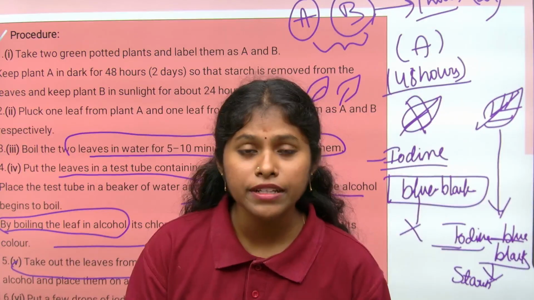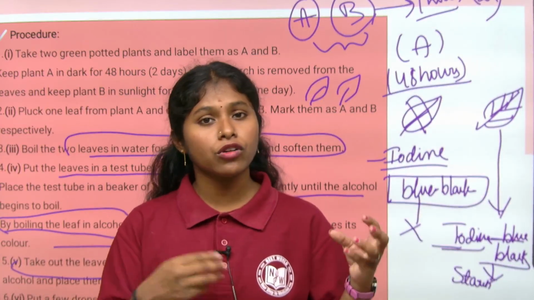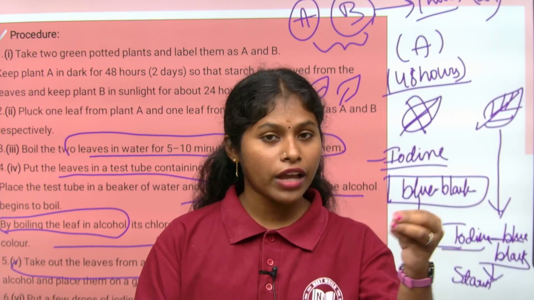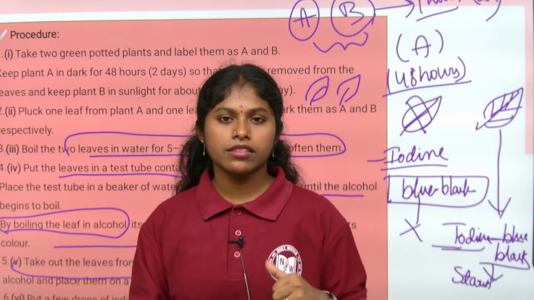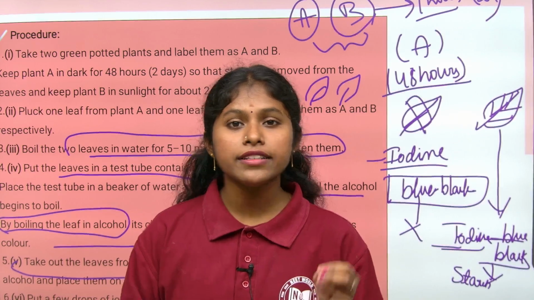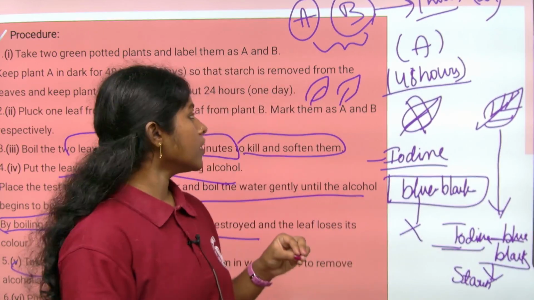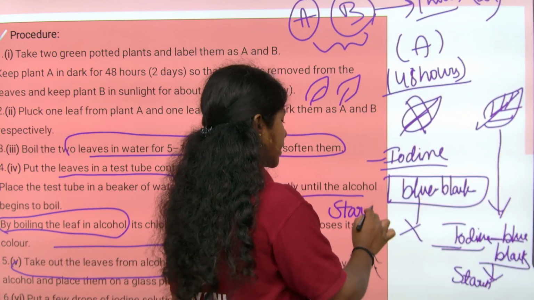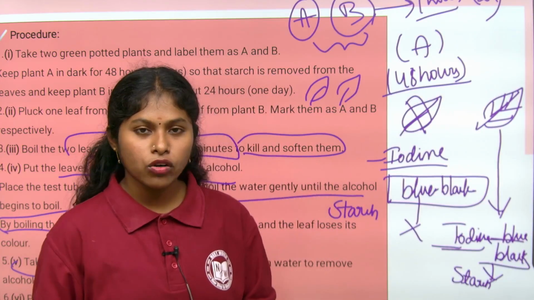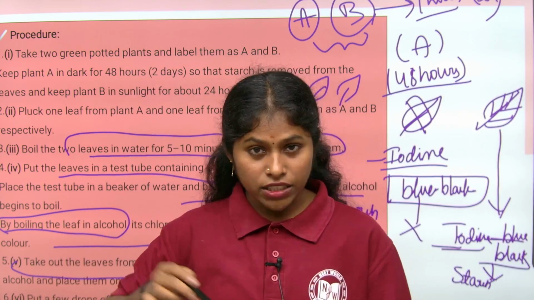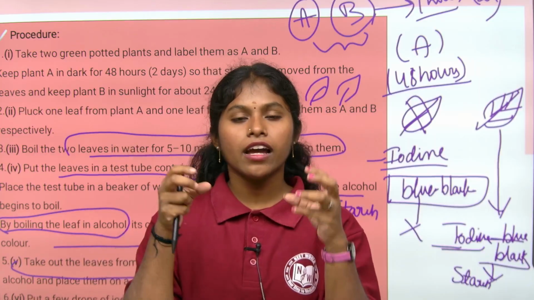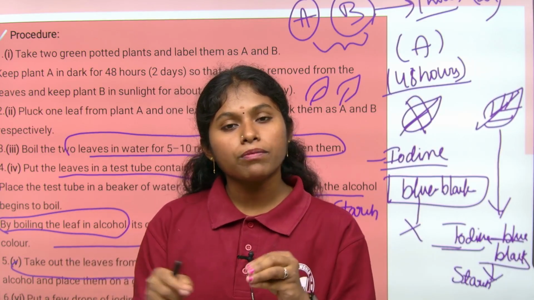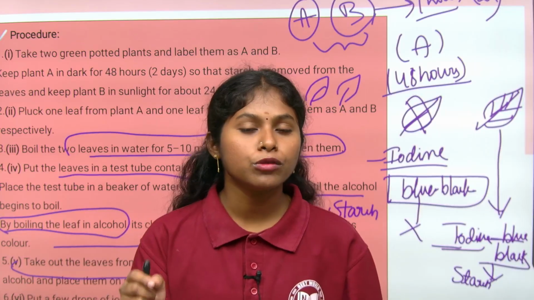The iodine present in the potassium iodide, sometimes it is done by mixing potassium iodide with water, we have to add to these leaves. So what will happen? The iodine reacts with the starch, which has two components, right? What are they? Amylose and amylopectin. So it reacts with the amylose. Amylose has a helical structure, the iodine is placed in its molecular structure and it forms the polyiodide. So when the polyiodide is formed, it appears in blue black color.